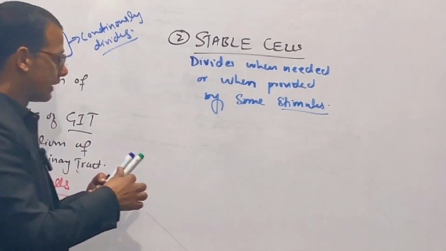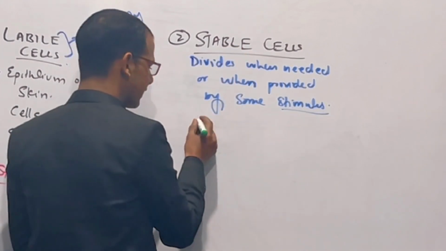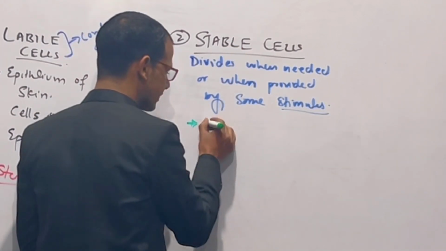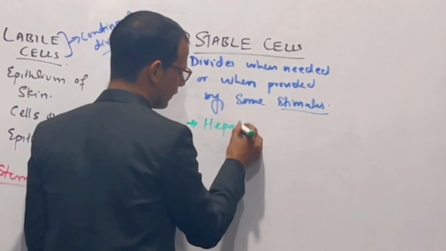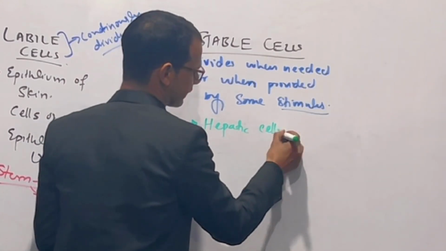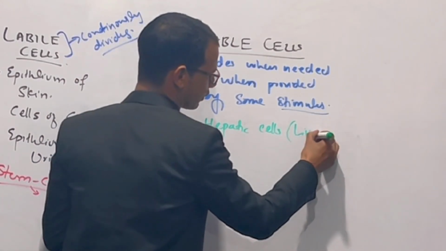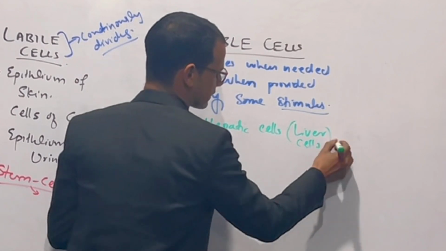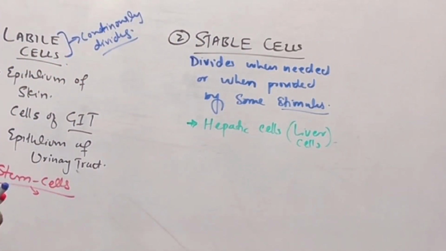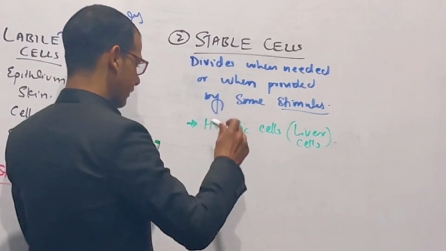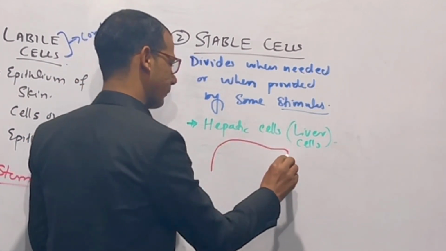The best example of stable cells is hepatic cells, also known as liver cells, right? For example, I have a full liver here.